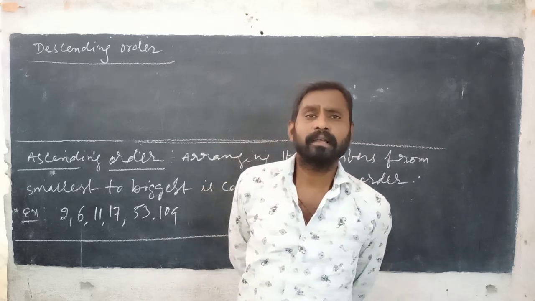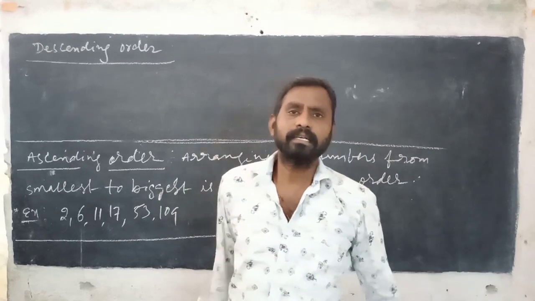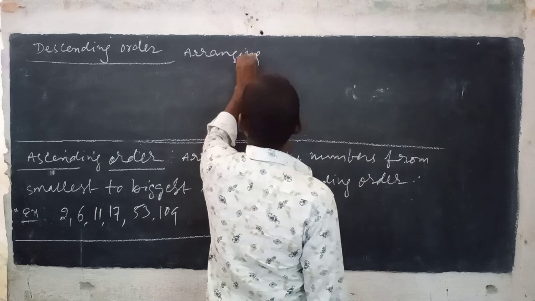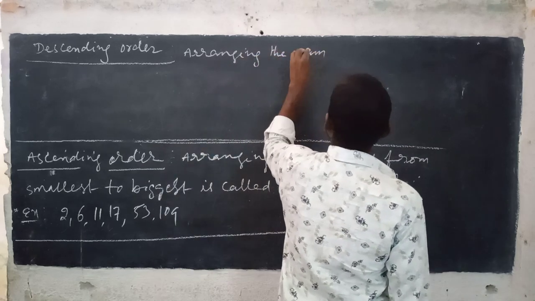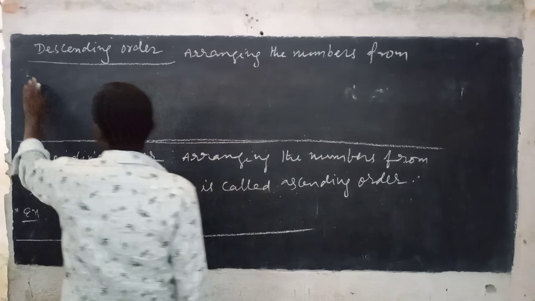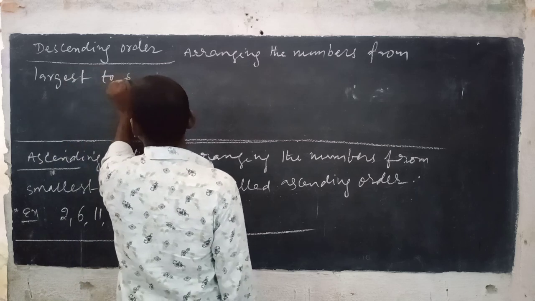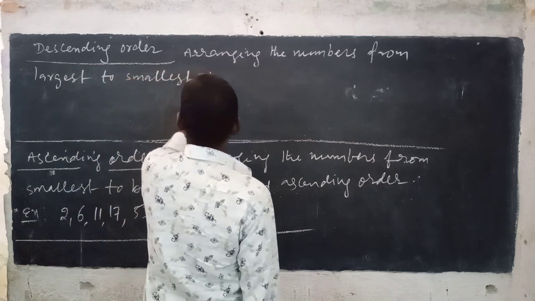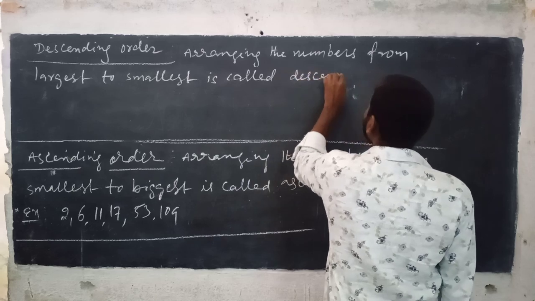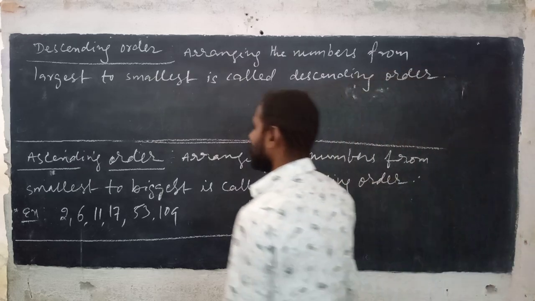Arranging the numbers from largest to smallest is called descending order.